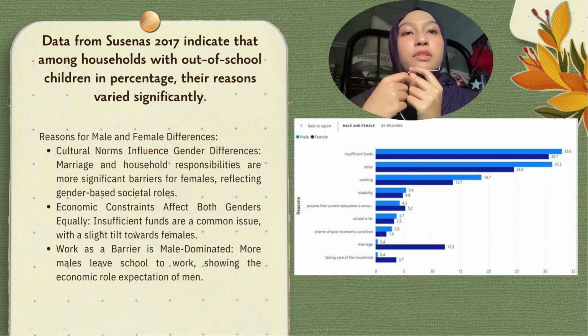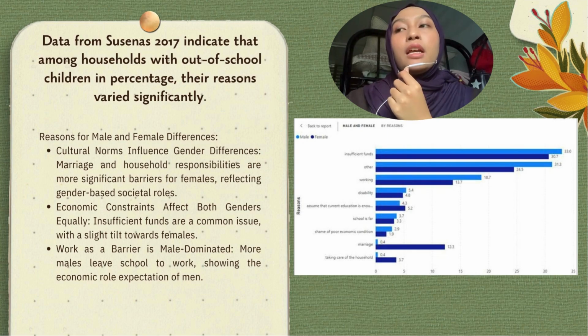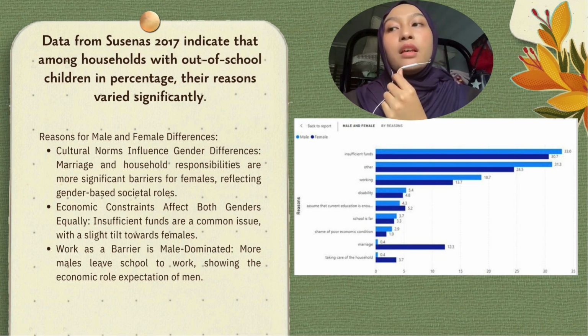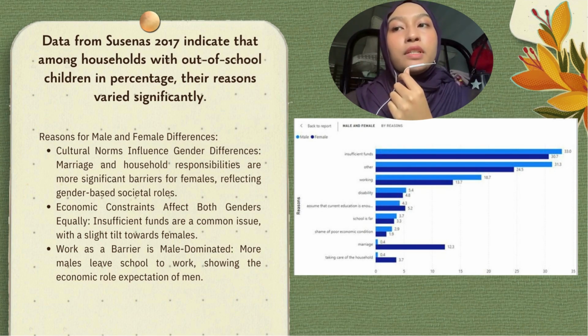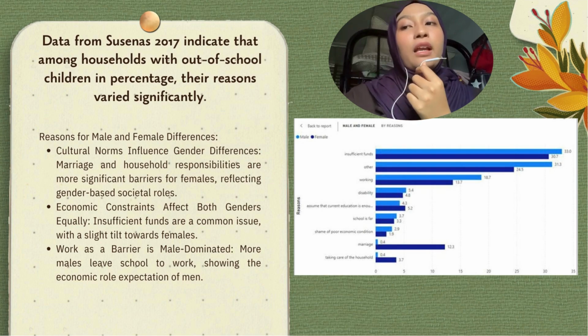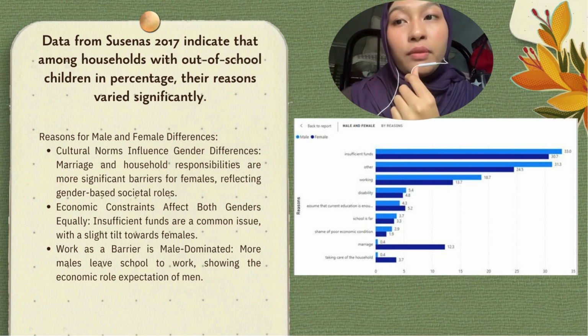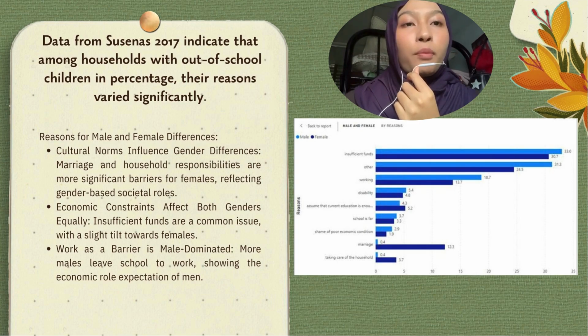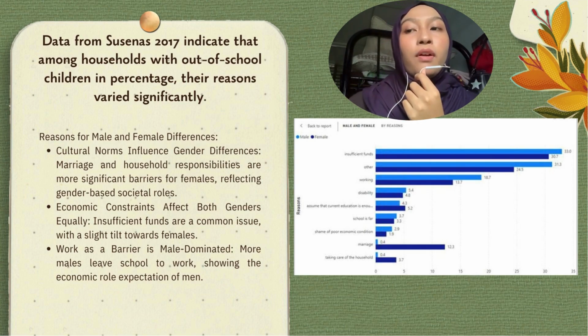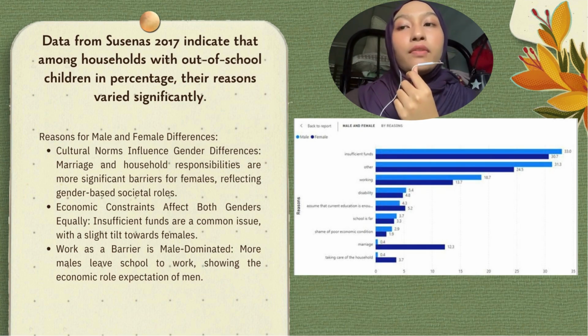From the data that we collected from Susenas 2017, we indicate that among households with out-of-school children, the reasons vary significantly. For male and female differences, first, cultural norms influence gender differences. Marriage and household responsibilities are more significant barriers for females, reflecting gender-based societal roles. For marriage as a reason for dropping out of school, females have a higher percentage at 12.3% rather than males at 0.4%, and taking care of the household is 3.7% for females and 0.4% for males.